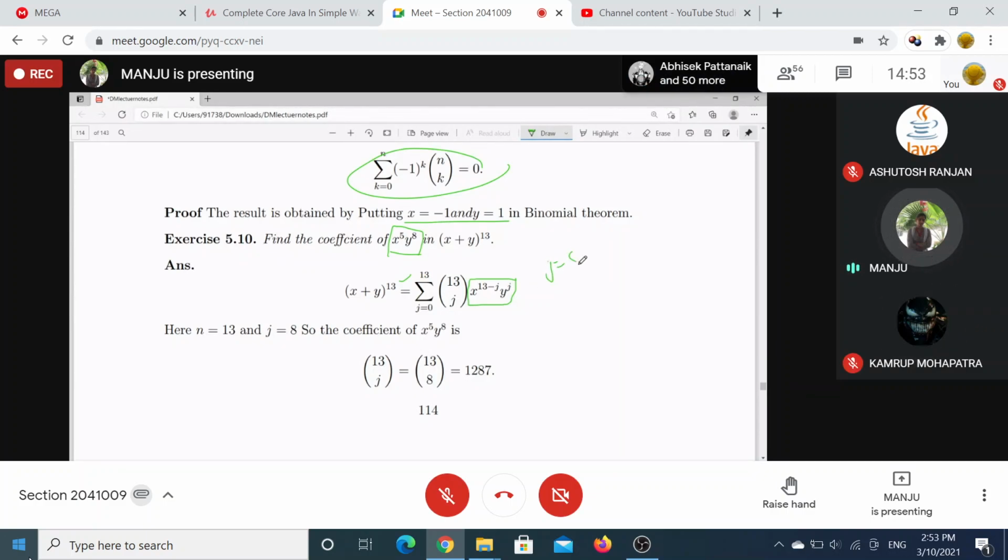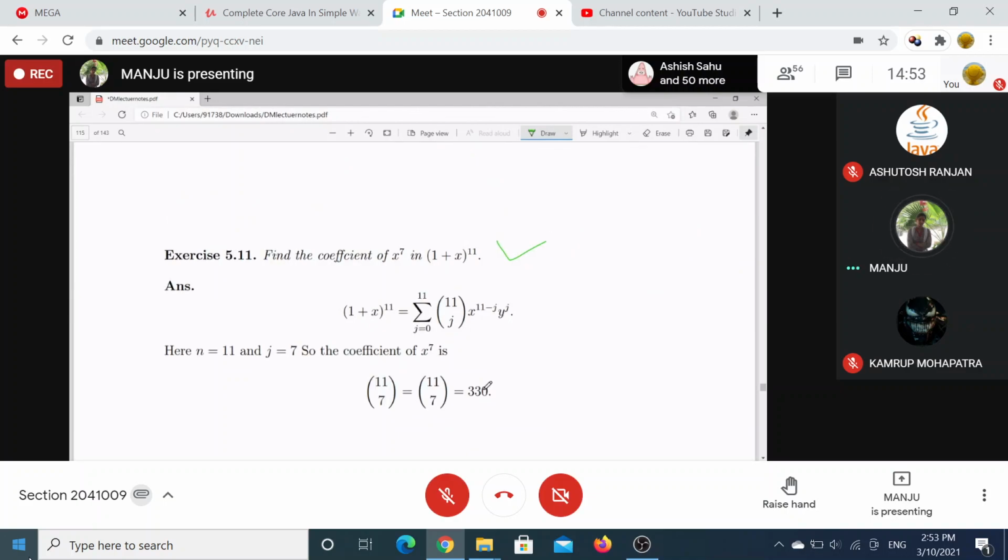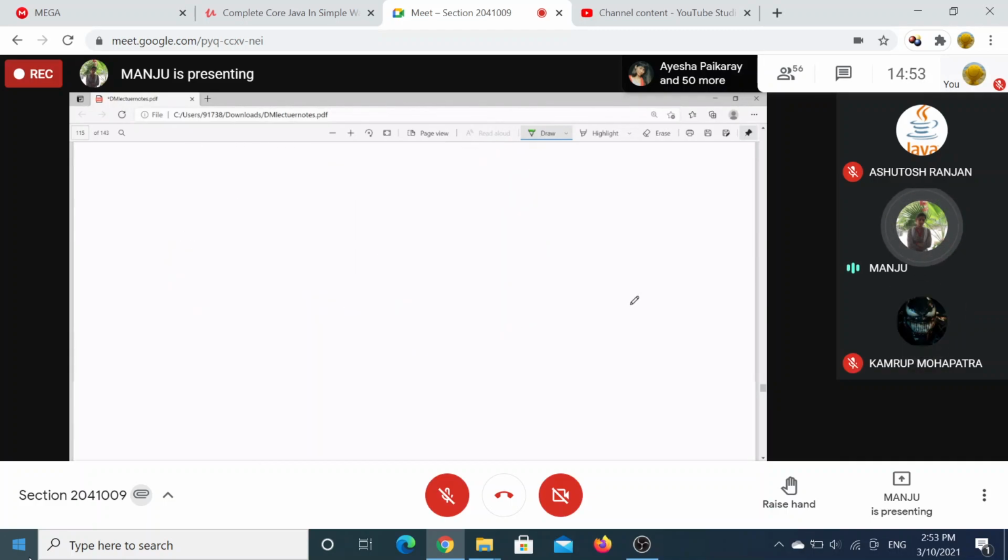So corresponding to j is equal to 8, what is the coefficient? This is the coefficient nCj. So corresponding to 8, you are getting 13C8. So in this summation, 13C8 into x to the power 5, y to the power 8. So what is the coefficient of x to the power 5, y to the power 8? This one, right? Same goes for this one. Clear?